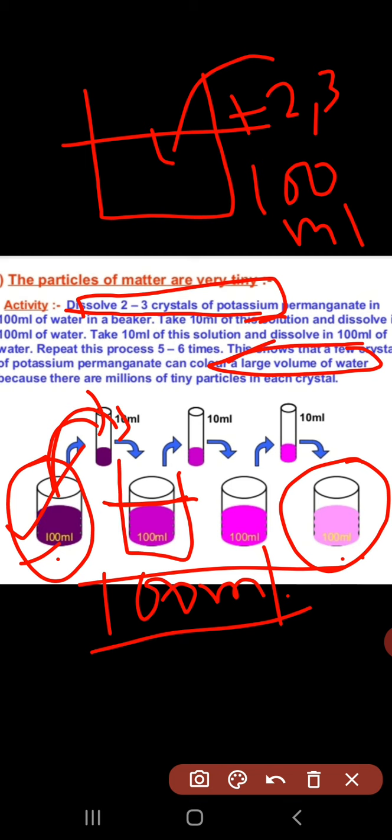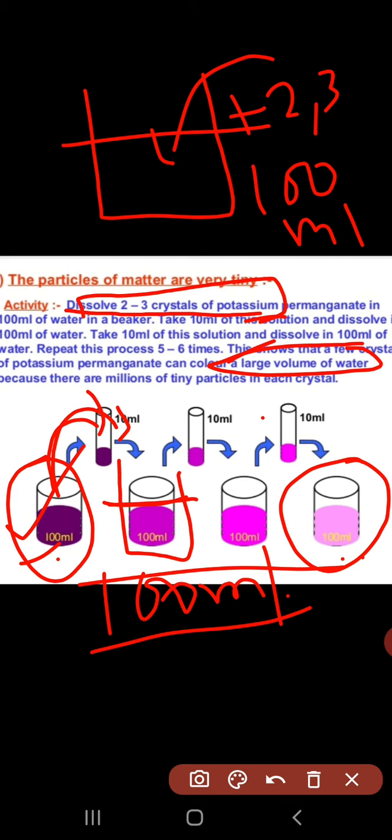That means the particles of matter are very tiny. मैटर के जो पार्टिकल्स होते हैं वो बहुत स्मॉल इन साइज होते हैं and they can color a large amount of water.